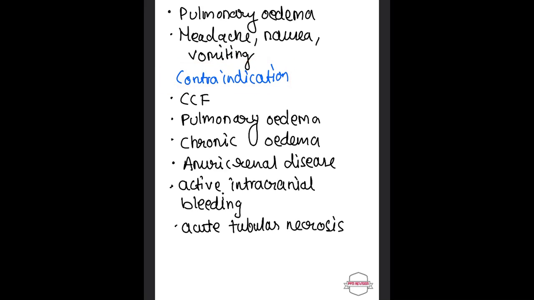Now the contraindications: where is mannitol not used? It is not used in CCF, congestive cardiac failure, pulmonary edema, chronic edema, anuric renal disease, active intracranial bleeding, and acute tubular necrosis.